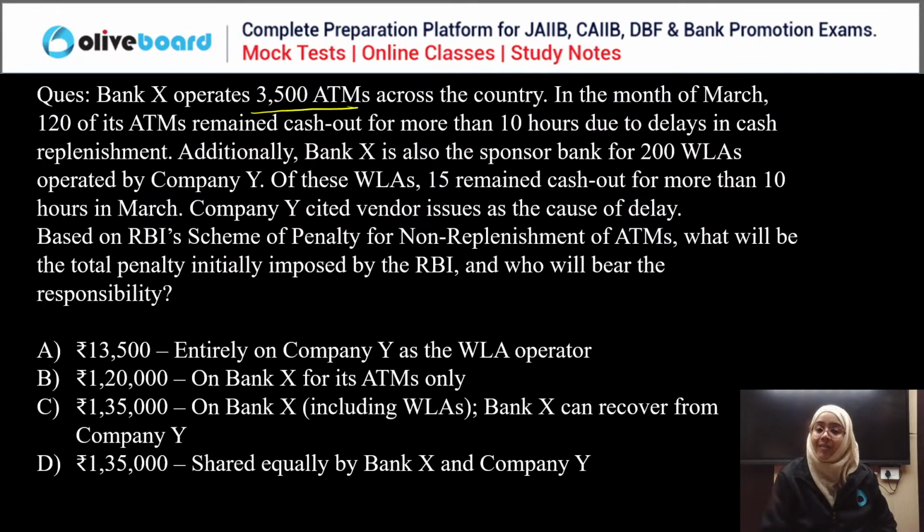will bear this responsibility? We have four options: 1,35,000 entirely on Company Y; 1,20,000 on Bank X for its ATMs only; 1,35,000 on X, but then Bank X can recover it from Y; and 1,35,000 equally shared between X and Y.